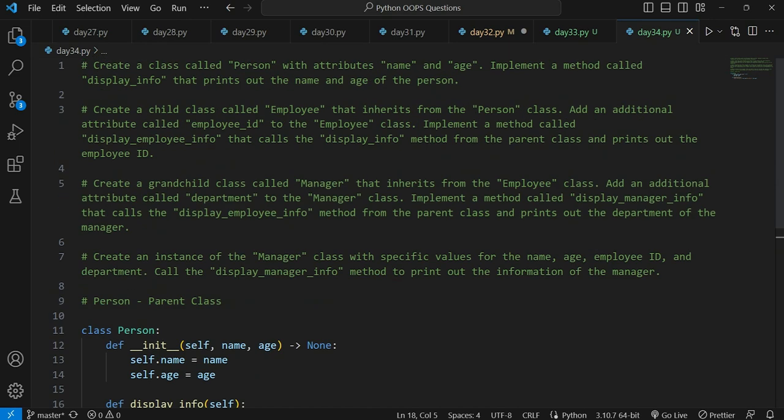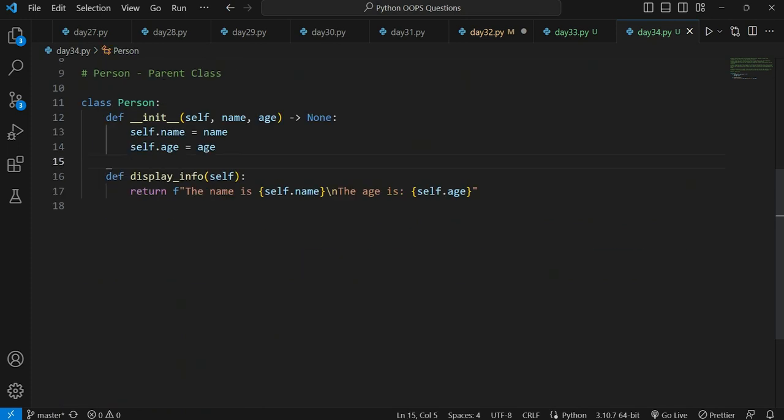Now we have to create a child class called employee that inherits from the parent class. So let's create a child class, employee. Employee is the name of the child class.